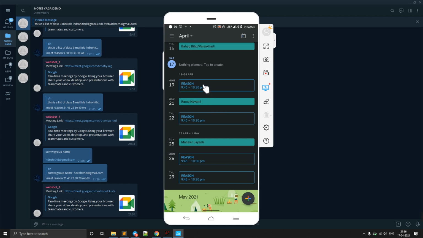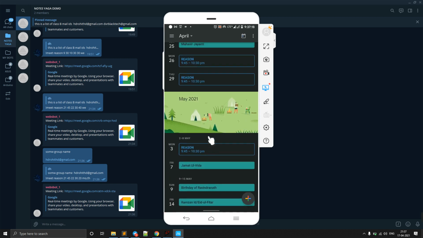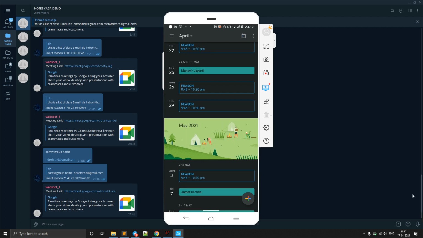So you see Monday and Wednesday is not there, and Tuesday also not there. One is a festival, that's why it's showing like this. So only on Monday and Thursday, till Monday 3, because we only gave 20 days. Starting from today, that is 17/4, 20 days means around the 2nd or 3rd date. That's why it's creating till this date.